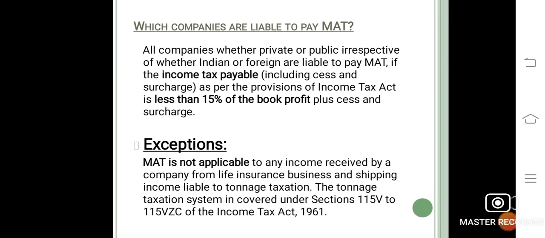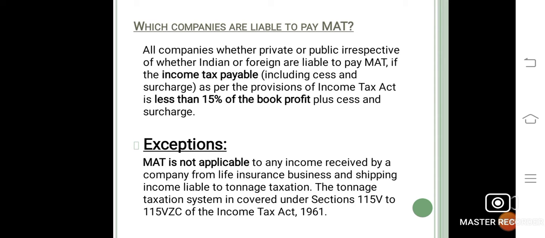Next we see which companies are liable to pay MAT. All companies, whether private or public, irrespective of whether Indian or foreign, are liable to pay MAT, if income tax payable including cess and surcharge as per the provisions of the Income Tax Act is less than 15% of the book profit plus cess and surcharge.